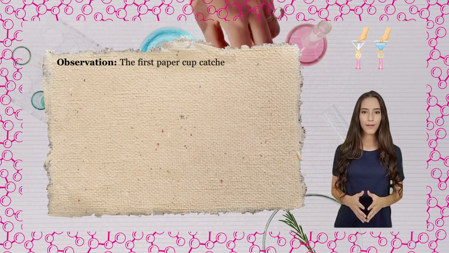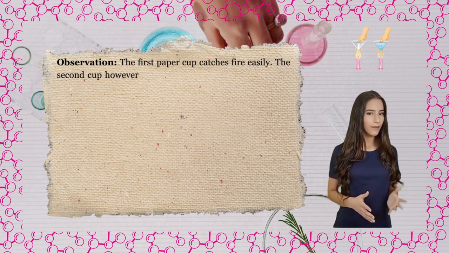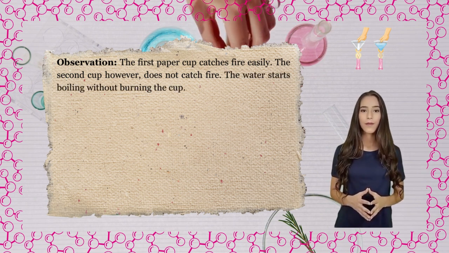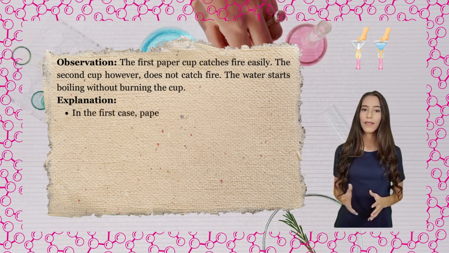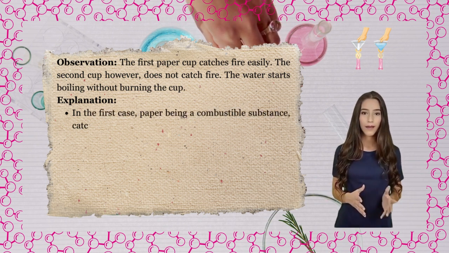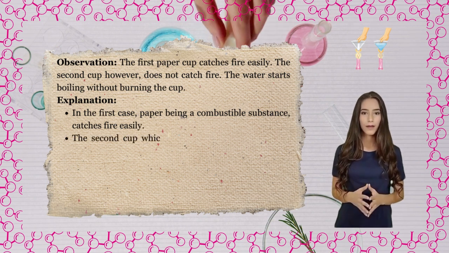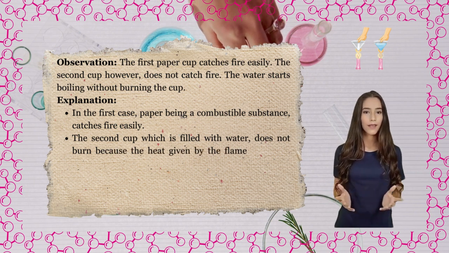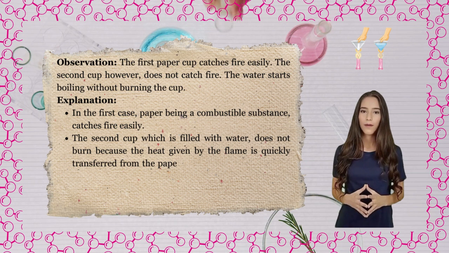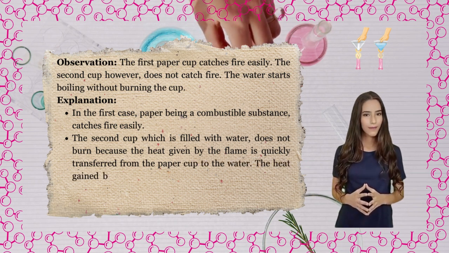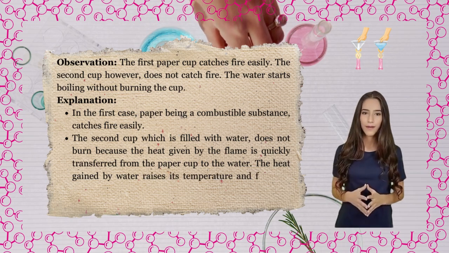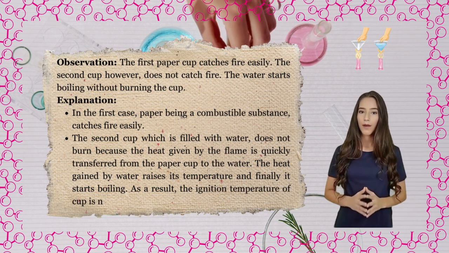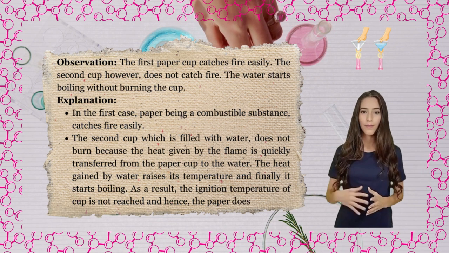Observation: the first paper cup catches fire easily. The second cup, however, does not catch fire. The water starts boiling without burning the cup. Explanation: in the first case, paper being a combustible substance, catches fire easily. The second cup, which is filled with water, does not burn because the heat given by the flame is quickly transferred from the paper cup to the water. The heat gained by water raises its temperature and finally it starts boiling. As a result, the ignition temperature of cup is not reached and hence, the paper does not burn.